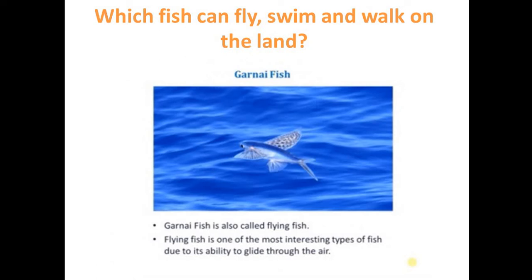Which fish can fly, swim and walk on the land? And the answer is Guinea fish. Guinea fish is also called flying fish. Flying fish is one of the most interesting types of fish due to its ability to glide through the air.